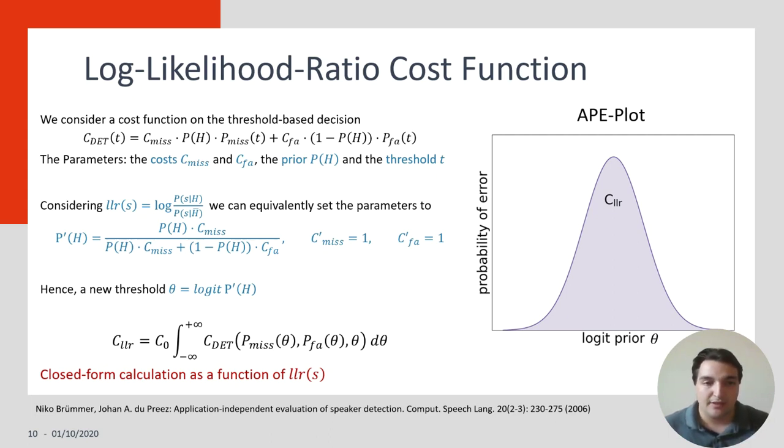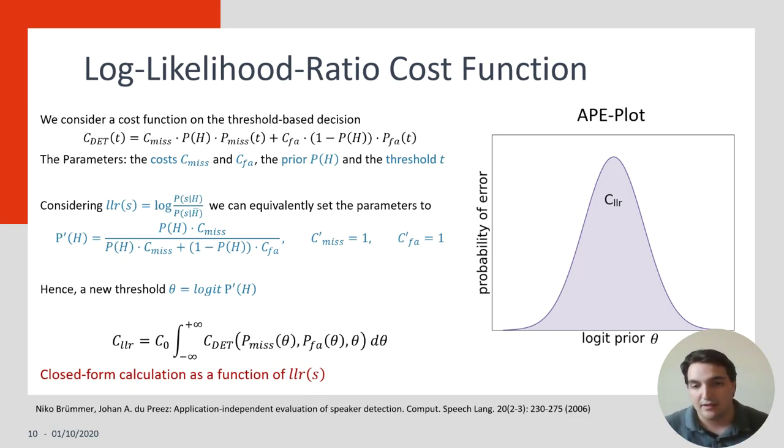It's going to integrate the cost inside the prior, this new prior P prime H, and set the other cost to 1. Then it's going to construct this new threshold, the logit of P prime, in order to be able to evaluate all of the probabilities of errors depending on this prior. By integrating over all data, we are actually integrating over all priors and costs of misses and false alarms. This is why this becomes application independent, because we are considering all of the cases.